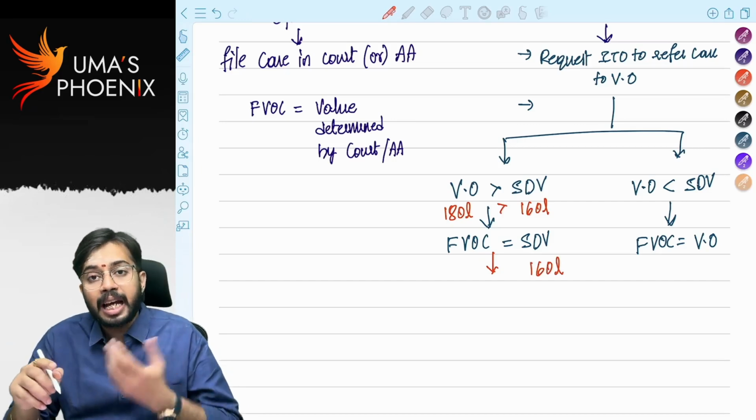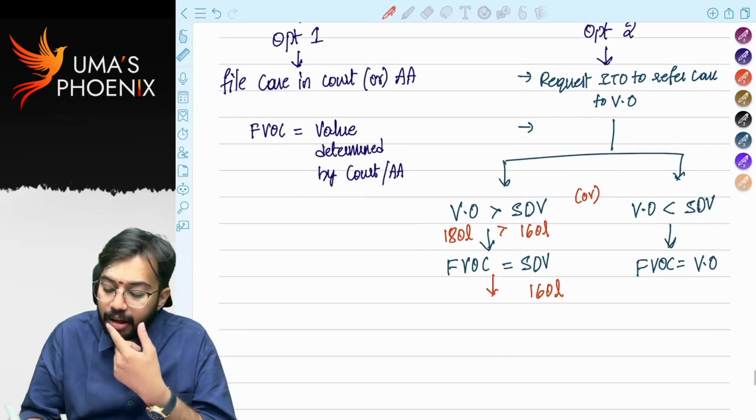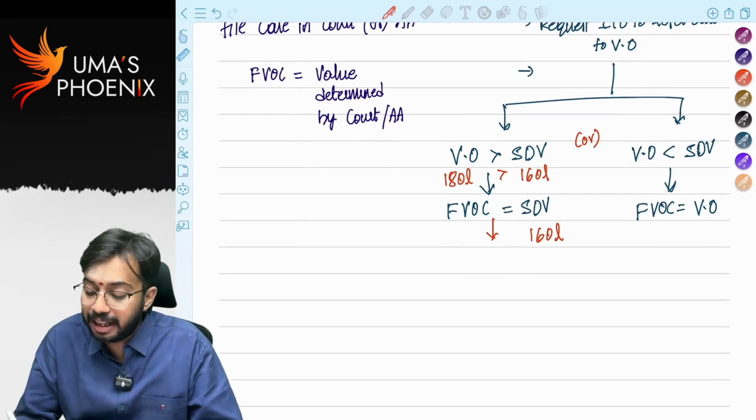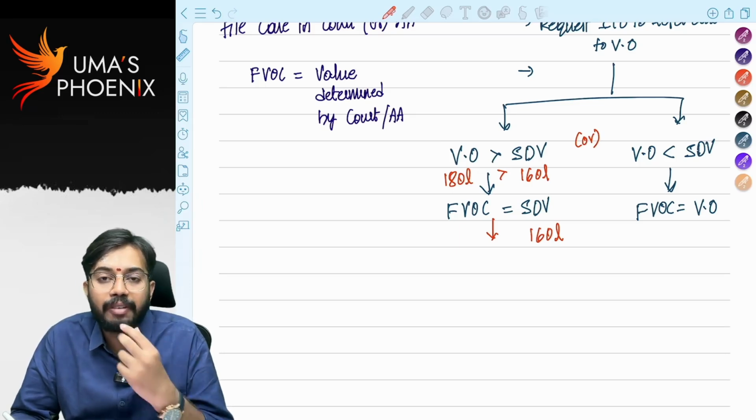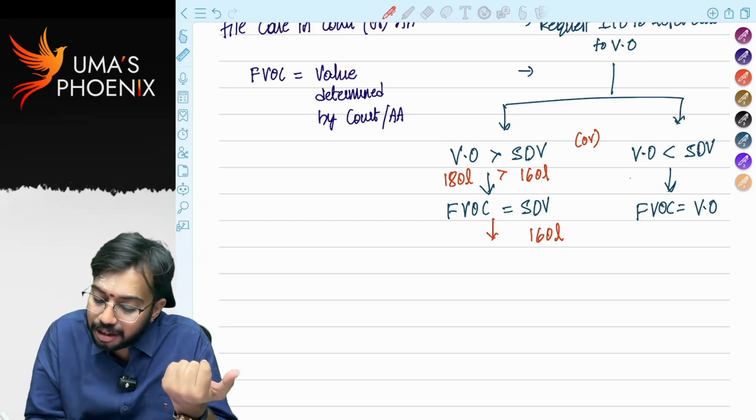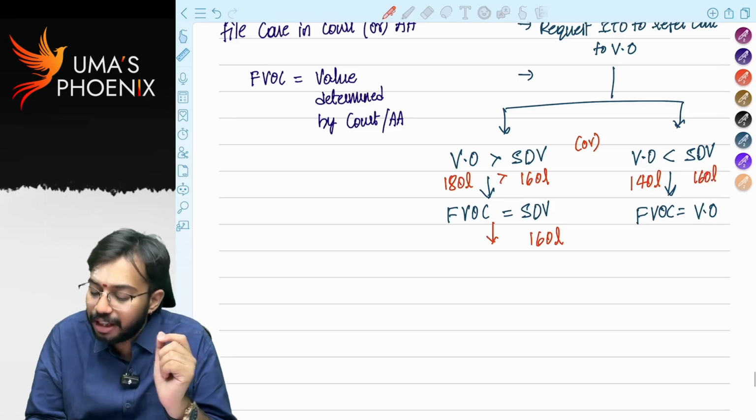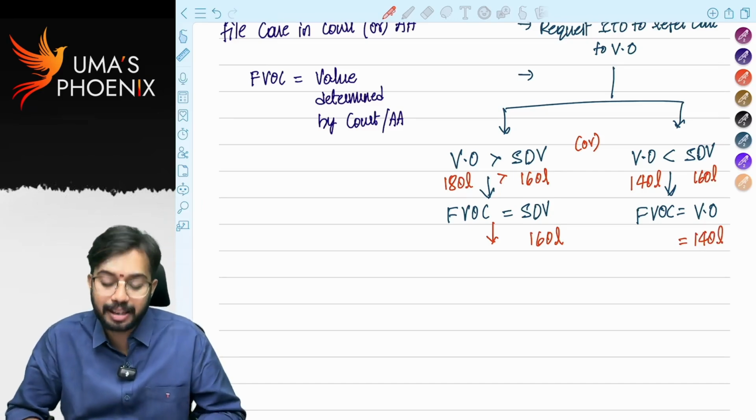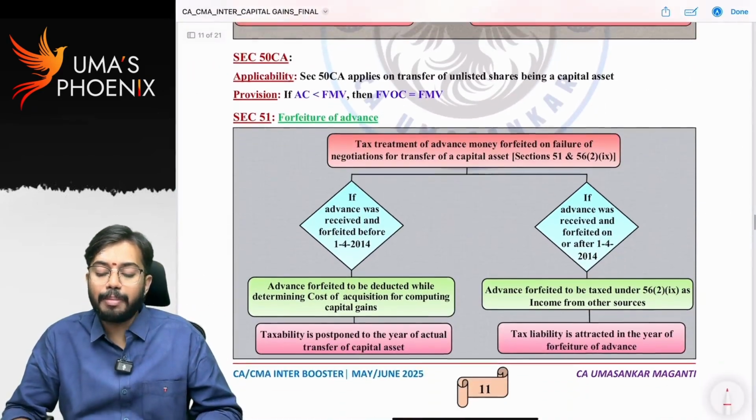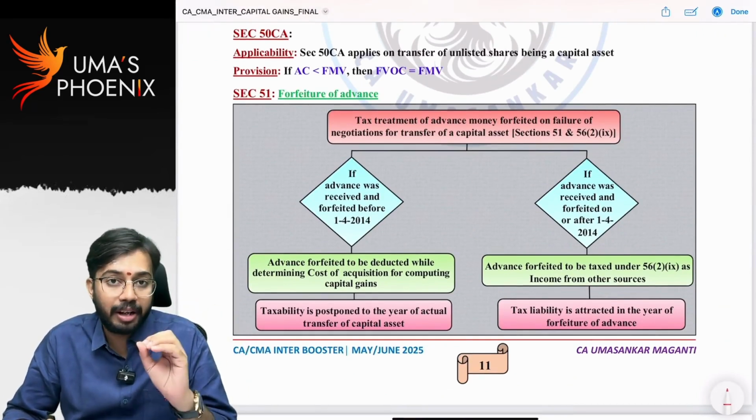Now, second, option 2. The value determined by the valuation officer is less than stamp duty value. Let's say the valuation officer has calculated the fair market value of the property, and it is only 140 lakhs. So the value determined by the valuation officer is 140 lakhs, and stamp duty value is 160 lakhs. So in this case, full value of consideration is equal to 140 lakhs. Are you able to understand the example? So this is all about section 50C. Very, very important. Please go through the concept very clearly.